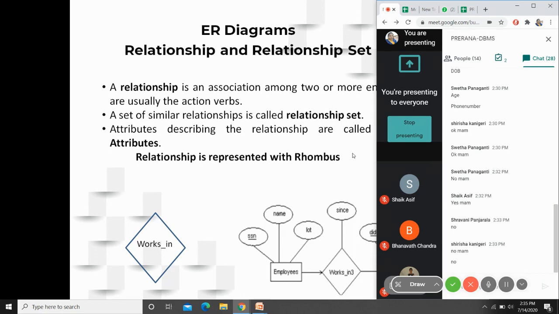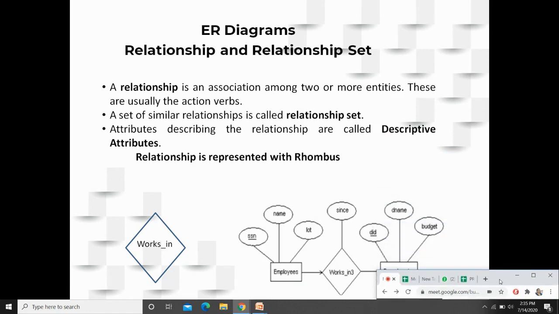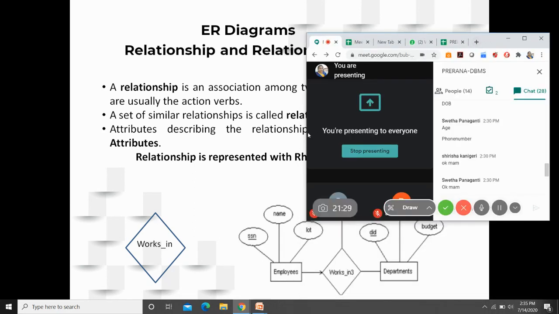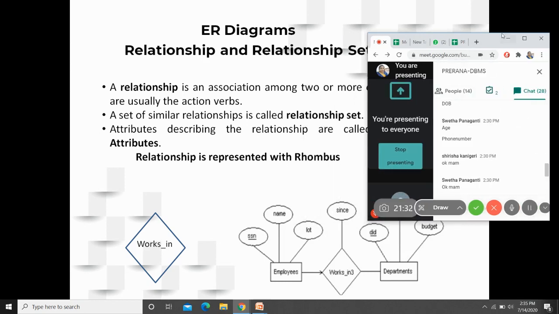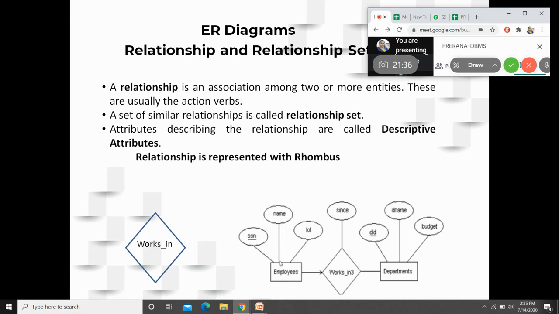So between two entities, if you have an association, we call that a relationship. Here, if you observe, we have considered employees to be one entity. How can I consider employees to be an entity? First, we need to get justified about that. Can an employee be distinguished from other employees? Yes. Can an employee exist in the real world? Yes. If these two happen, then provide the attributes: SSN.